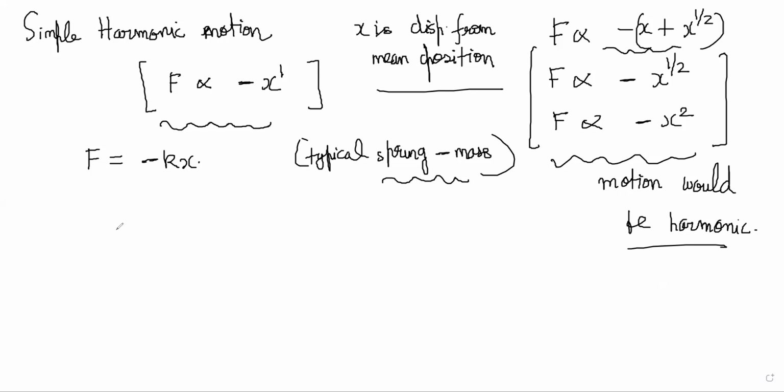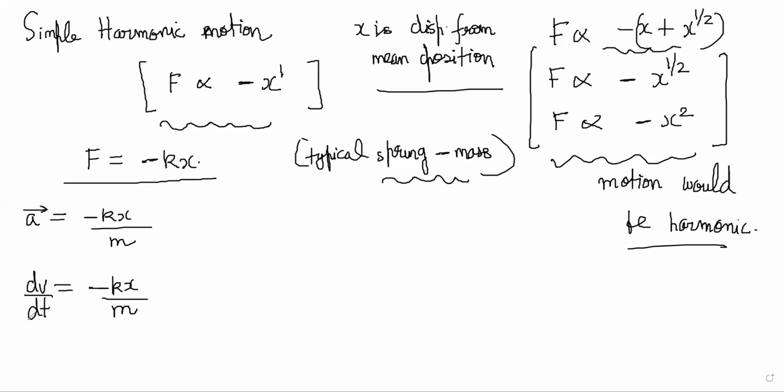Then we will try to understand the acceleration of the particle, which is minus kx by m. Acceleration can be written as dv by dt equal to minus kx by m. But this is time here, and there is x here, so we will not be able to solve it right now.